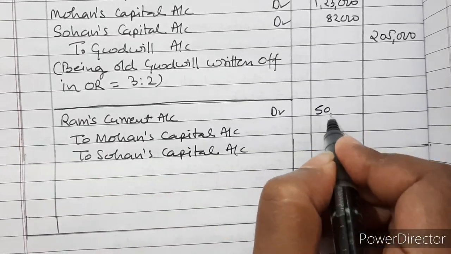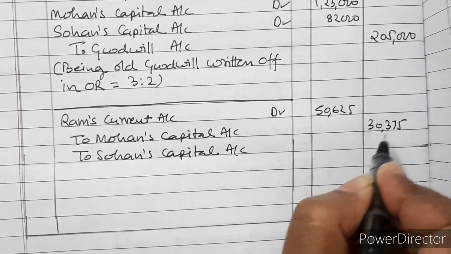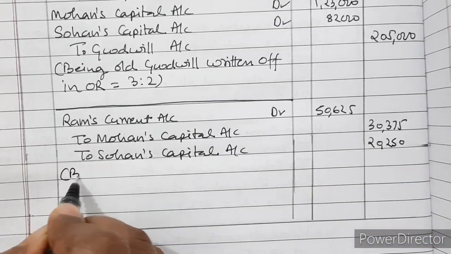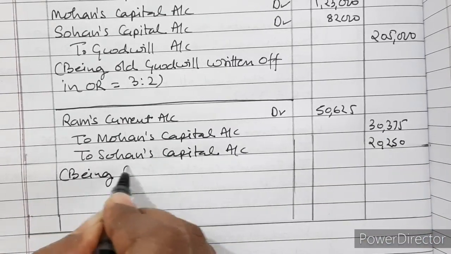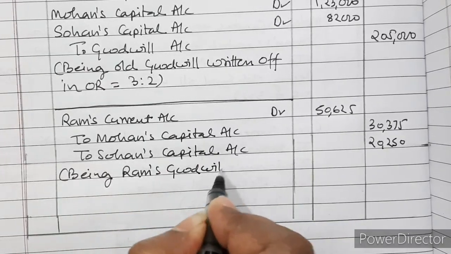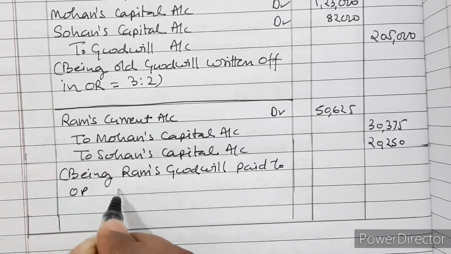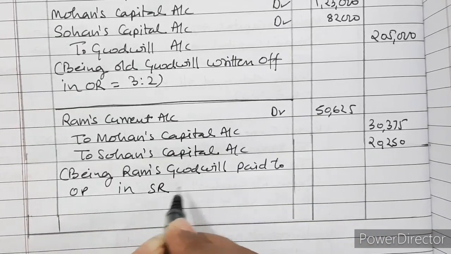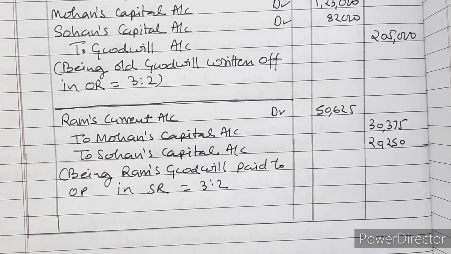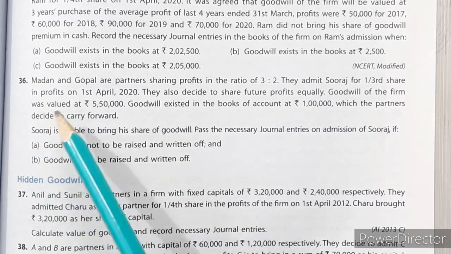It is 50,625, 30,375 and 20,250 being Ram's goodwill paid to old partners in sacrificing ratio, which is 3:2. That's the answer. Now let us see the next question.